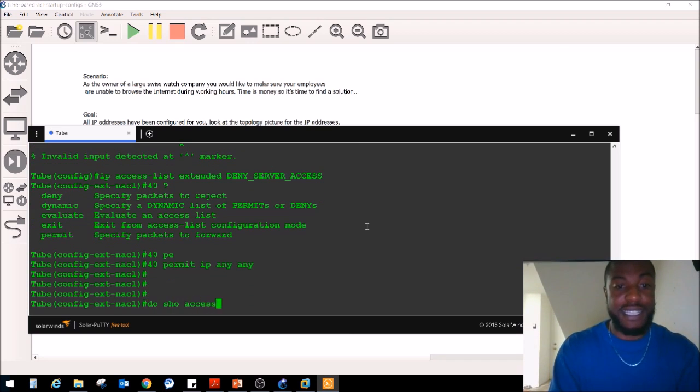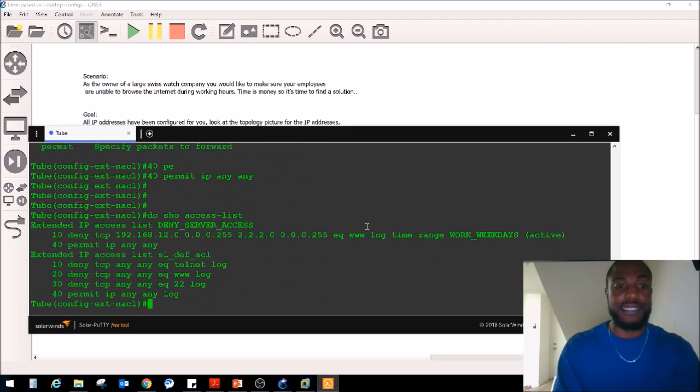Do show access list to see what we got so far with this access list. So we're going to deny traffic from that guy, HTTP traffic specifically, between the time range of the one that's called work_weekdays. So it's active right now, and we're going to log our matches here.